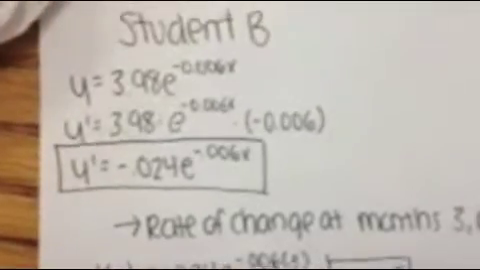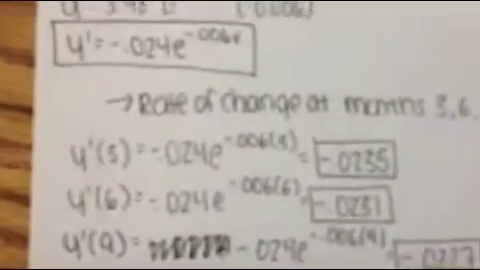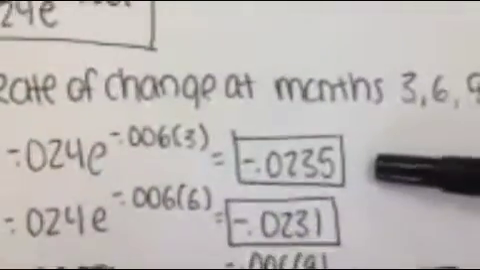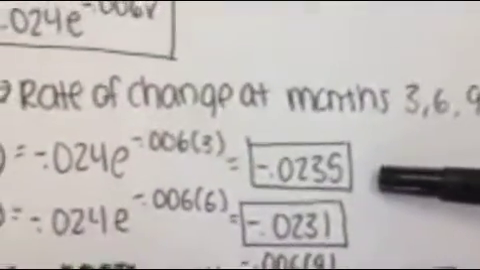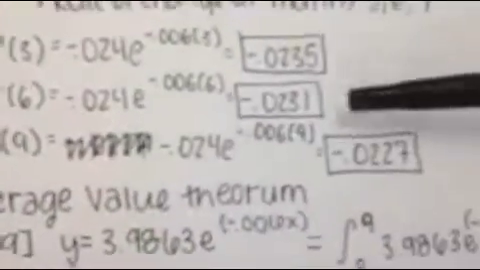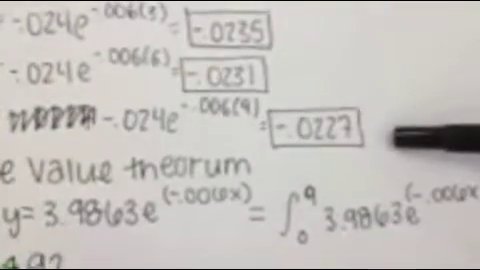We found the rate of decay of his GPA after 3 months, 6 months, and 9 months. We did this by plugging in each number to the derivative. So after 3 months, his rate of decay was negative 0.0235. After 6 months, it was negative 0.0231. And after 9 months, it was negative 0.0227.